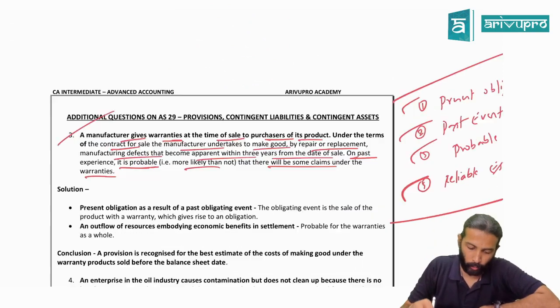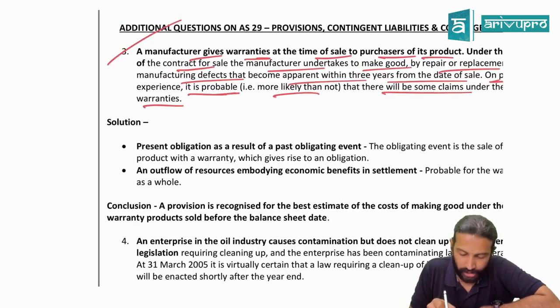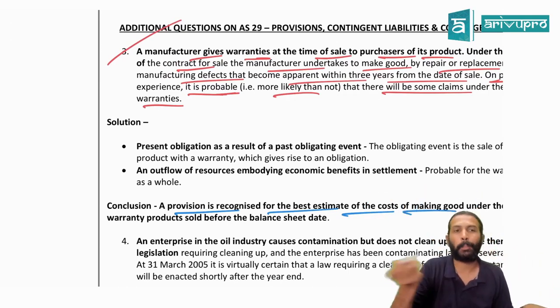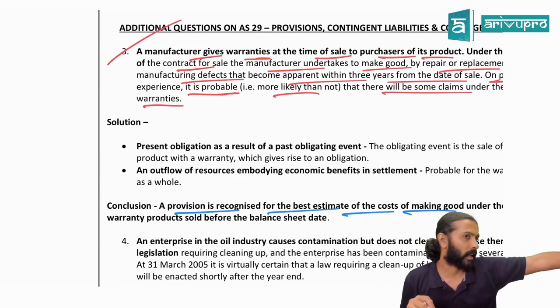Okay, come to the question. In fact, what is the answer here? Check. Find the conclusion they have written. What is that? A provision should be recognized for the best estimated amount of the repair cost. That is your final answer. That's what we also wrote.